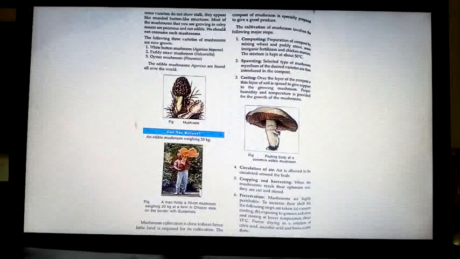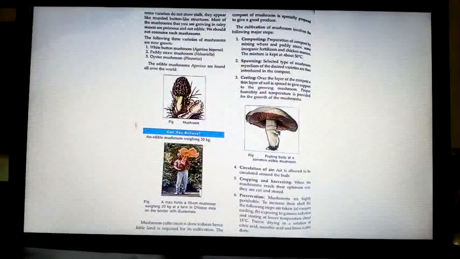Spawning. Now the selected type of mushroom mycelium of the desired varieties is then introduced into the compost. That is called spawning. They're called mushroom seeds, the desired mycelium. Actually, mushroom does not have any seed, but they are called mushroom seeds. They introduce it and then they put it on that. Got it? Casting. Over the layer of the compost, a thin layer of soil is spread to give support to